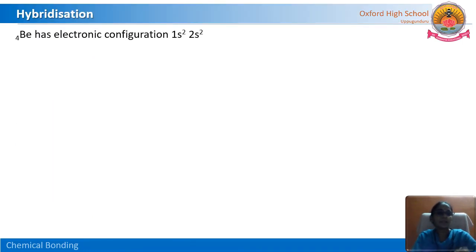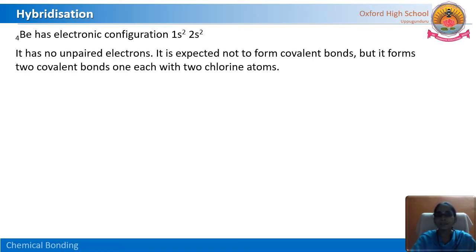For a better explanation of hybridization, first of all we need to understand the beryllium chloride molecule, how it is forming and how it is making covalent bonds with chlorine atoms. Let us see. The beryllium electronic configuration is 1s2, 2s2. Generally, if it has no unpaired electrons, it is not supposed to participate in chemical bonding. That's why it is expected not to form covalent bonds. But it forms two covalent bonds, one each with two chlorine atoms.